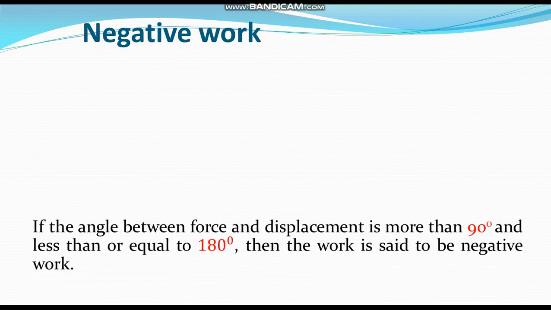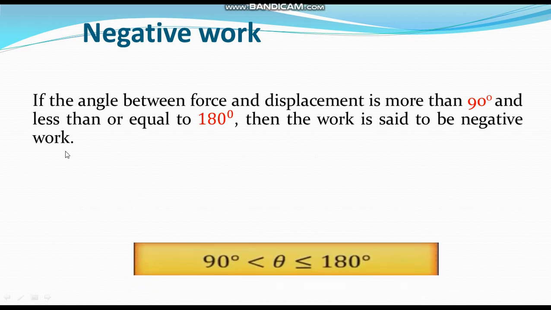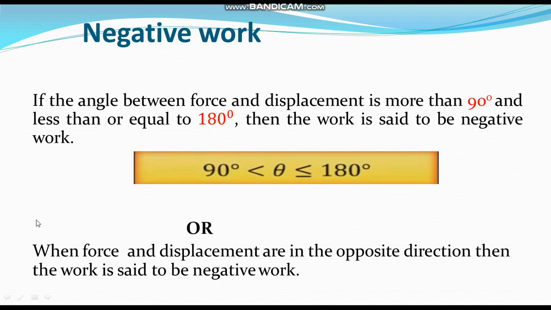So next, negative work. What is negative work? If the angle between force and displacement is more than 90 degree and less than or equal to 180 degree, then work is said to be negative work. Or in another way it is possible to define: when force and displacement are in the opposite direction, then work is said to be negative work. Let us see some examples.